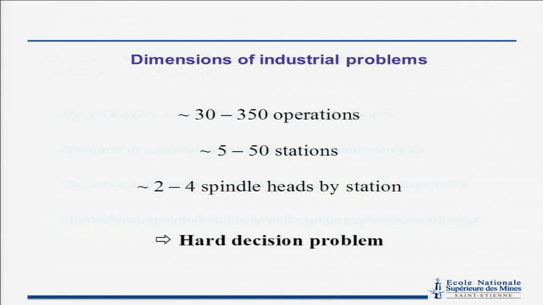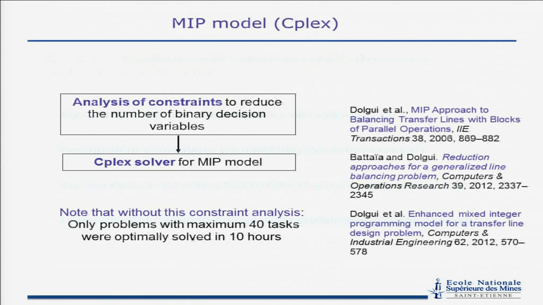Real life problems can range from a small operation of 30 tasks to 350 tasks and 50 stations. It's a very hard problem. Our optimization approach: the first approach was to model this problem as a mixed integer program. But for 40 tasks, we needed 10 hours of calculation time.